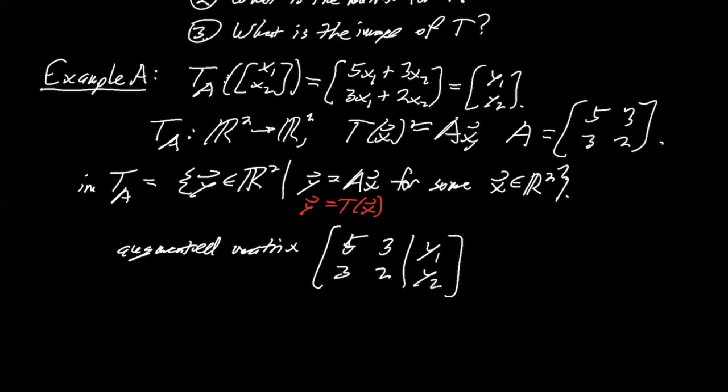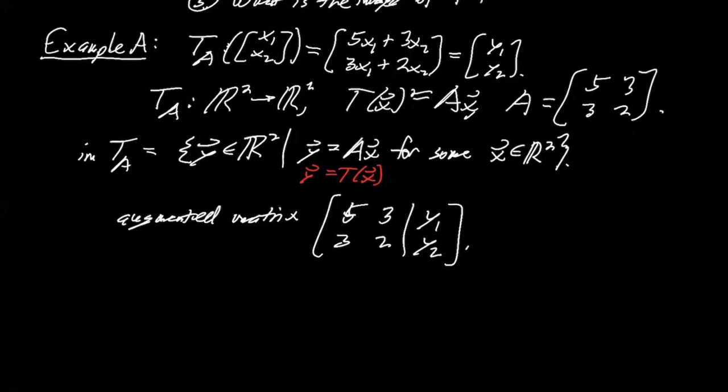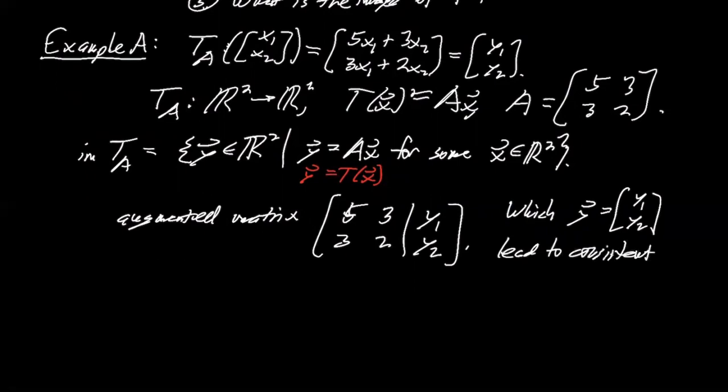The question is which pairs y1, y2 lead to a consistent system, because that will mean we can find x1 and x2 that make this work.